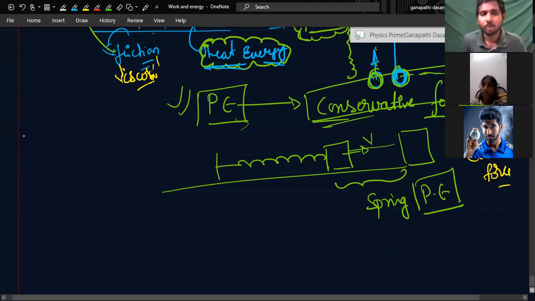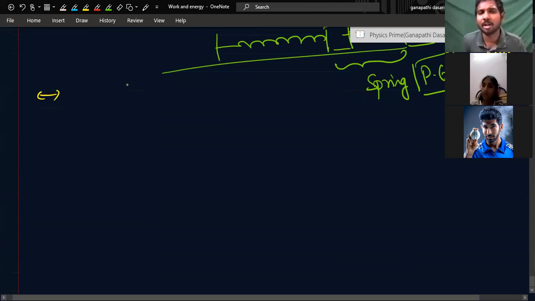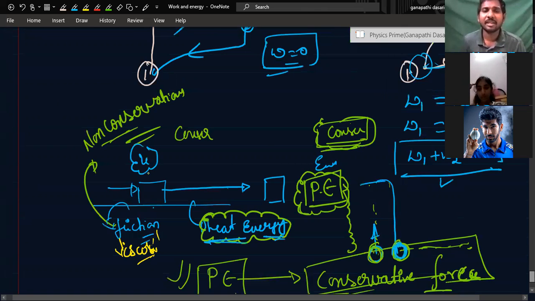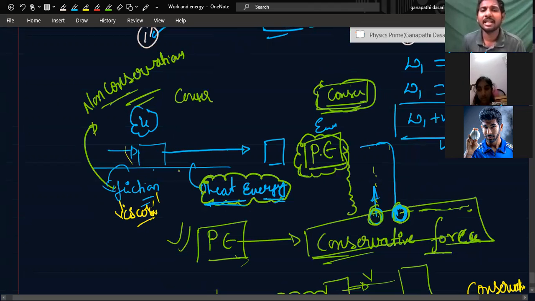Did you understand the difference between conservative and non-conservative? What is the important point? Conservative forces are responsible for conservation of energy in a given system. What happened here in friction? From this system, it is converted into heat energy to another system. That heat energy cannot be easily retained back. But here it is converted into potential energy in the system itself, and that is again converted into kinetic energy very easily.